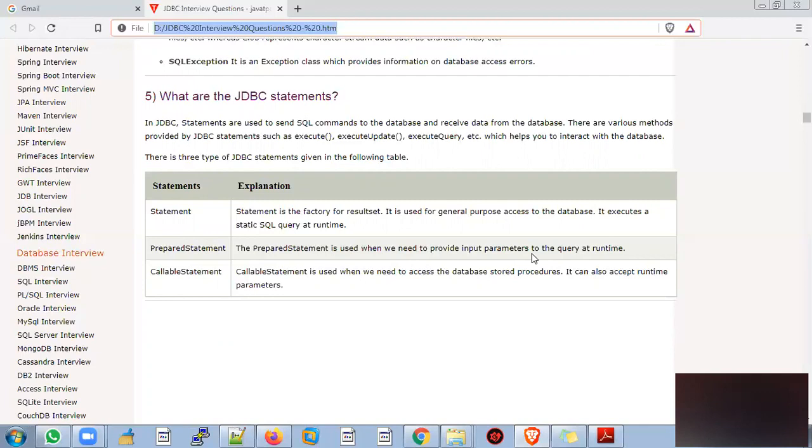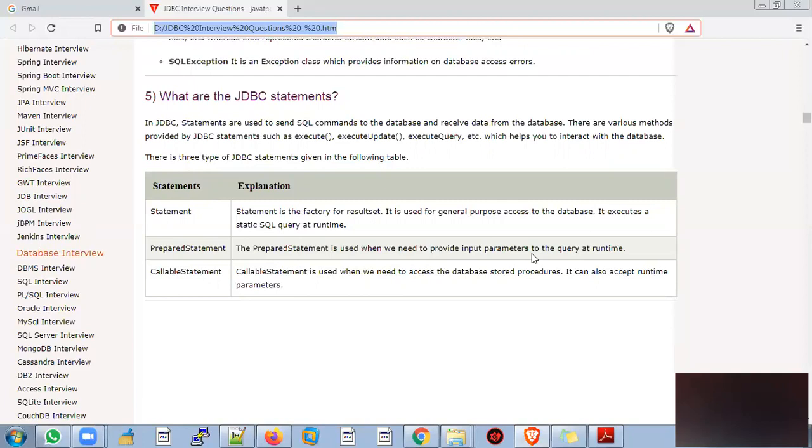If I don't want to pass employee ID and employee name in the beginning, I will pass them later dynamically at runtime. With the help of PreparedStatement, we can set those, setId and setName, and get the results. So in this case, we use the PreparedStatement.